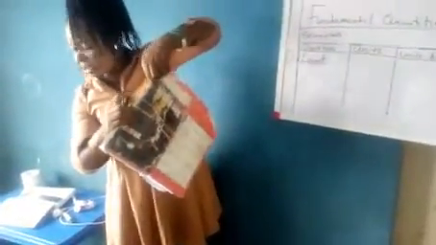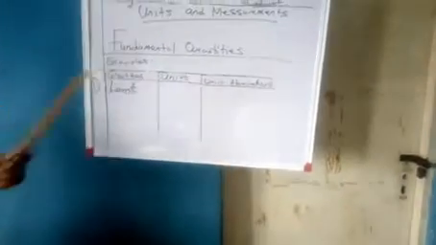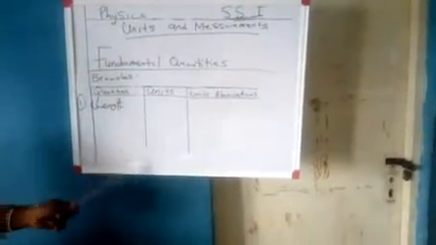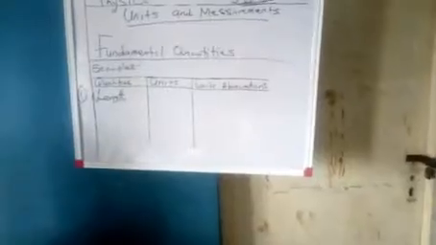I will see it from the meter rule. Are you getting what I'm saying? I'll see it from what? The meter rule. So I'm not deriving it. That is why it is a fundamental quantity. Every other quantity depends on this fundamental quantity. Now the unit of fundamental length is meter.